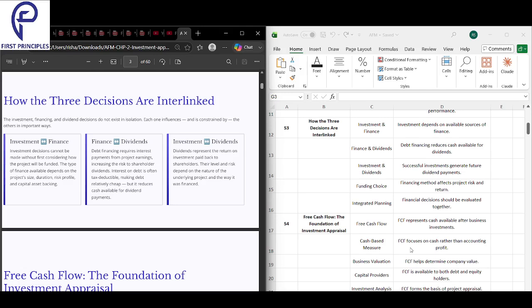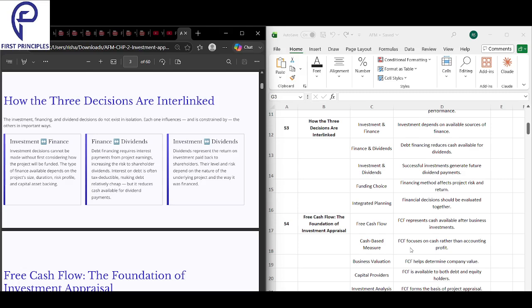Next, we have finance and dividends. Under this, debt financing reduces the cash available for dividends. It means that if you take a loan, you pay interest, so less money is left to give to shareholders. So if you have taken a loan, you have to pay interest, and you have lesser money to give to the shareholders. This is how finance and dividend are connected.